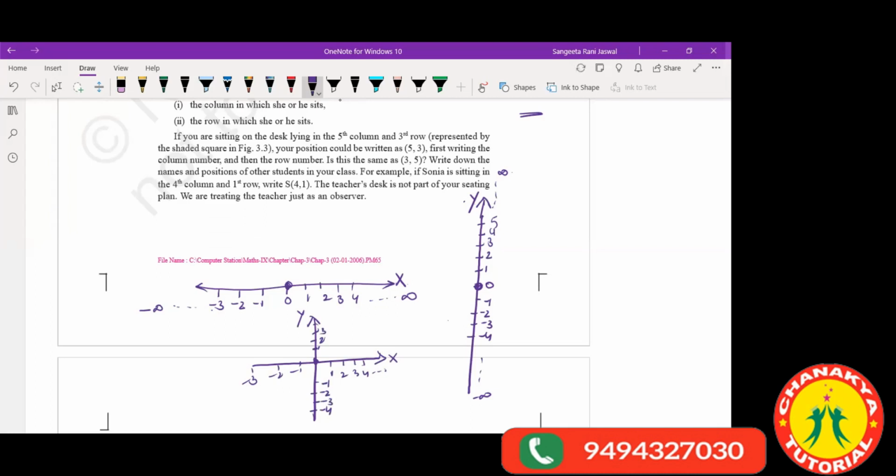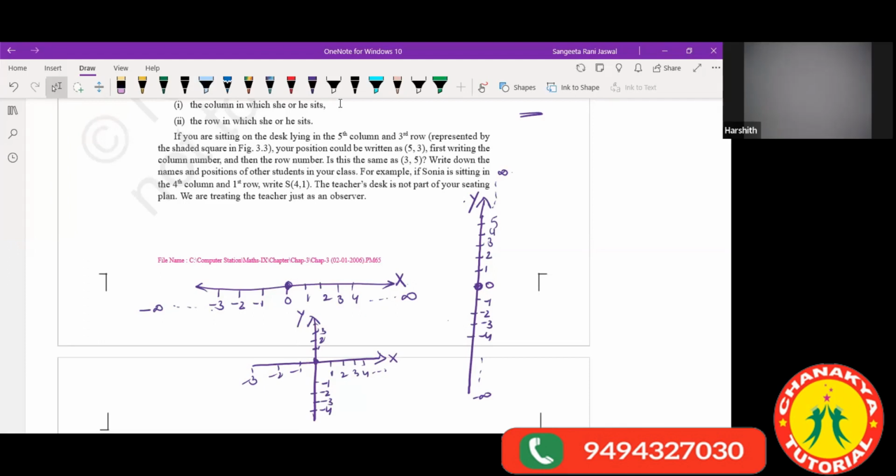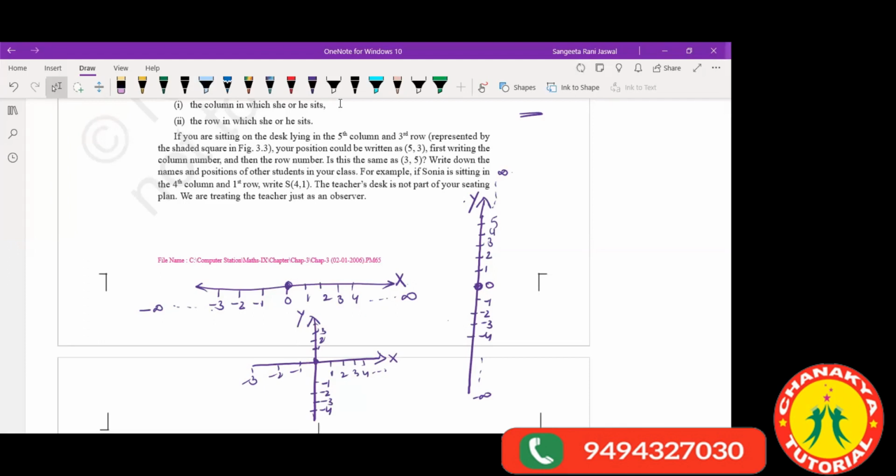This we call the coordinate axis. Have you understood this much? If you have, then we will move on to the next step.